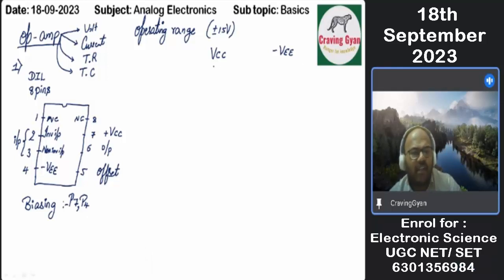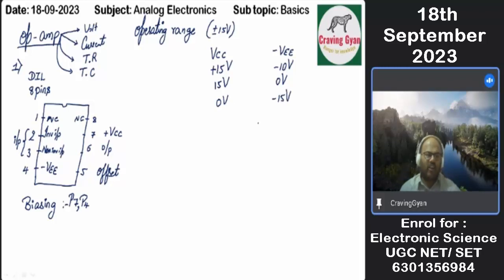Suppose VCC is plus 15 volts, minus V is minus 10 volts. Like this also we can operate. Or we can operate at 15 volts comma 0 volts, or at 0 volts and minus 15 volts. Or we can operate at plus 5 volts to minus 5 volts or minus 10 volts also.